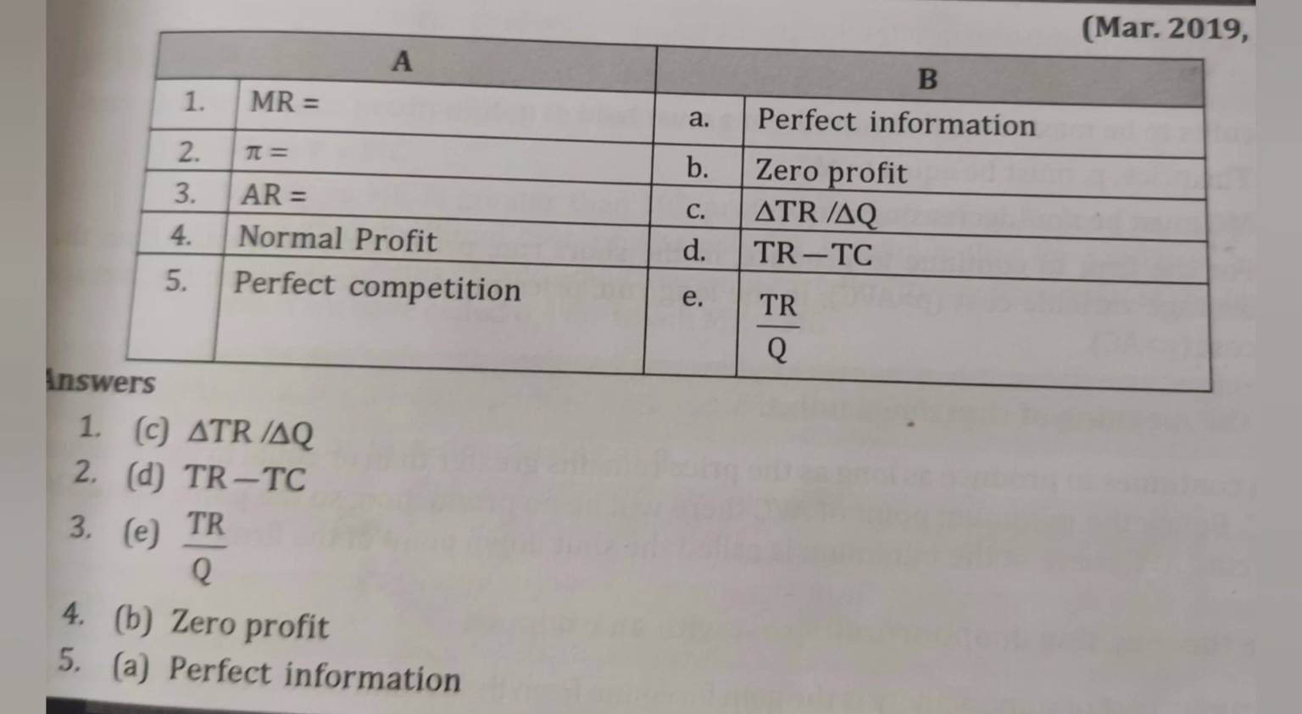Now after that we have another question. Marginal revenue means change in total revenue divided by change in quantity. PIR, that is profit, means total revenue minus total cost. Average revenue means total revenue divided by quantity. Normal profit means zero profit, and perfect competition means perfect information.